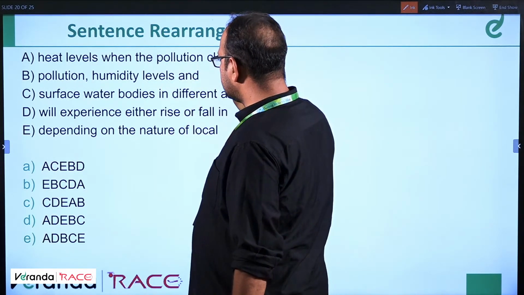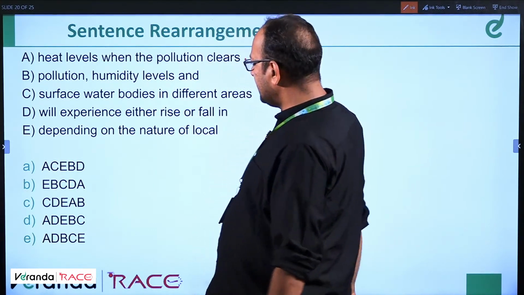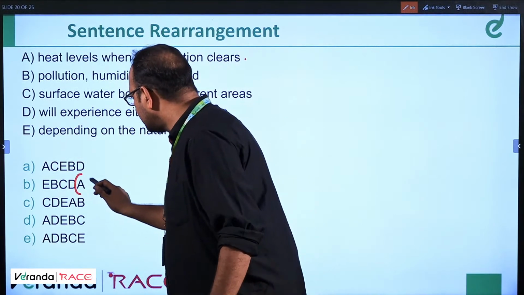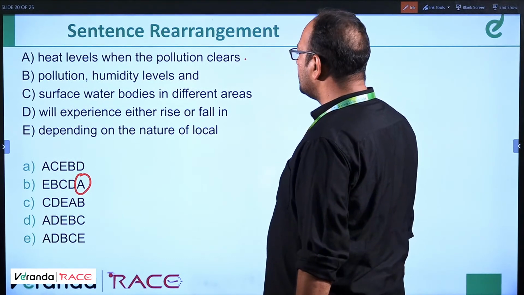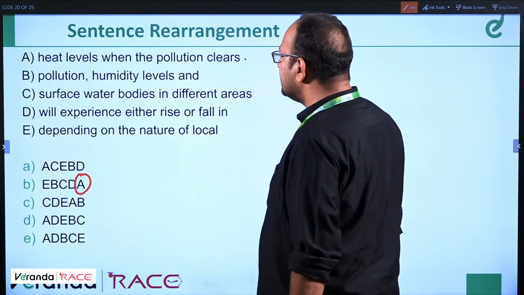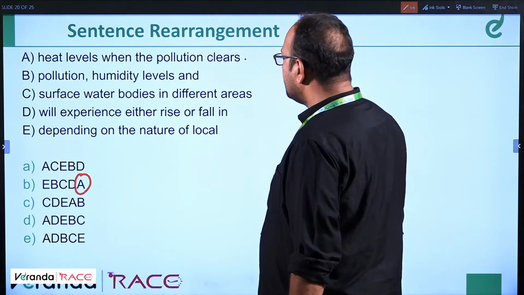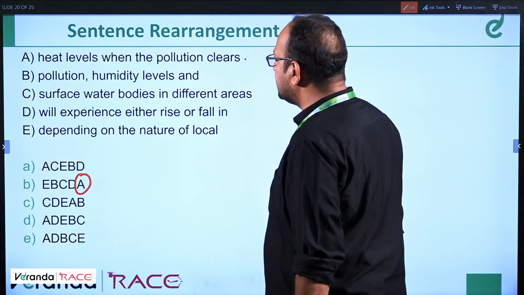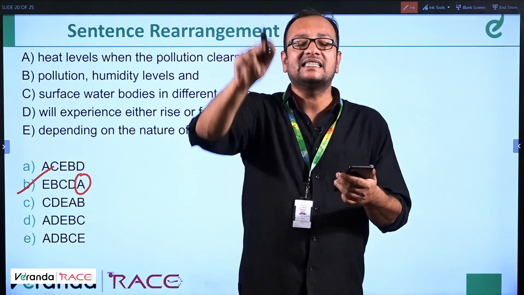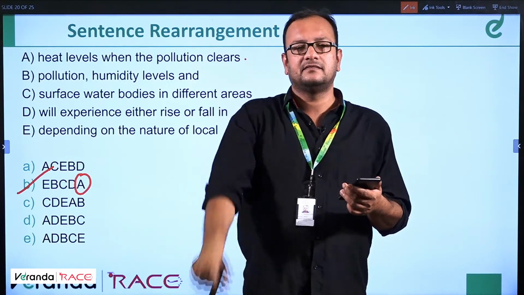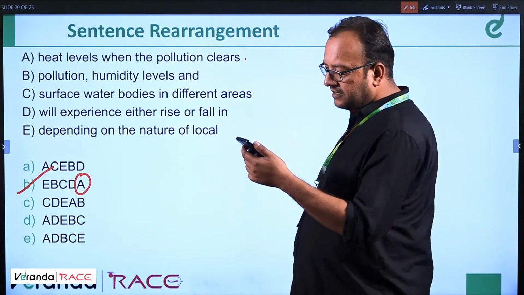Then the pollution clears. Okay, this is the last sentence. A. Wait. Depending on the nature of local pollution, humidity levels and surface water bodies in different areas will experience either rise or fall in heat levels. Oh my God, this is the answer. B is the answer. B is the answer. B is the answer. Clear?